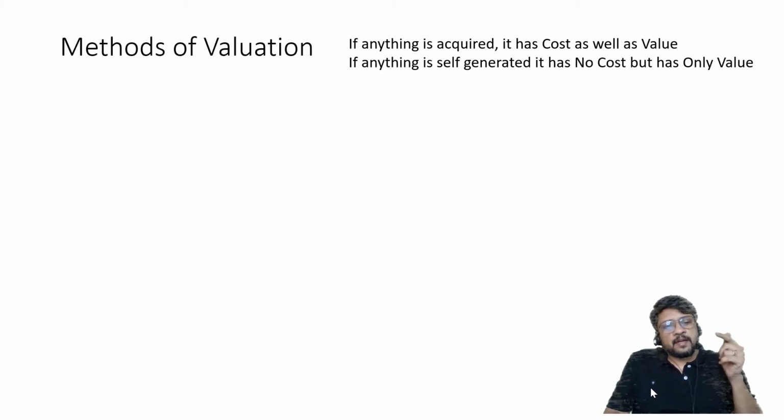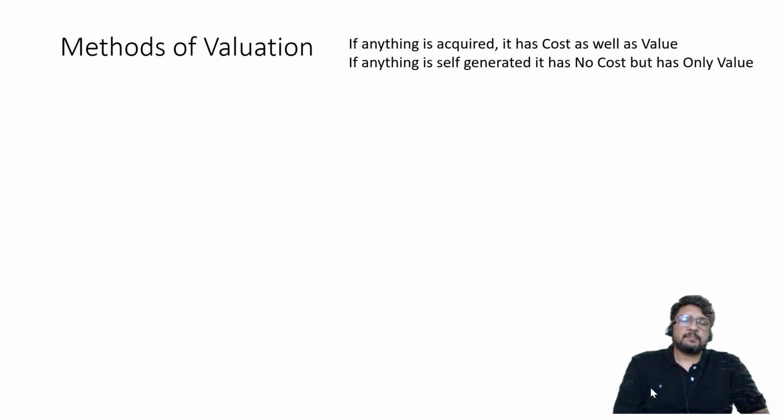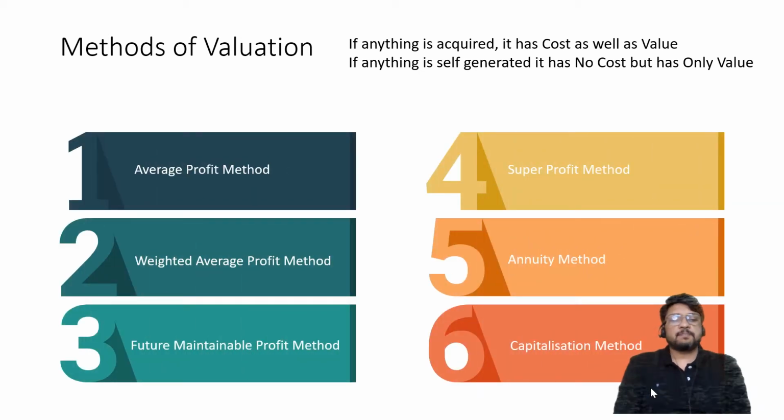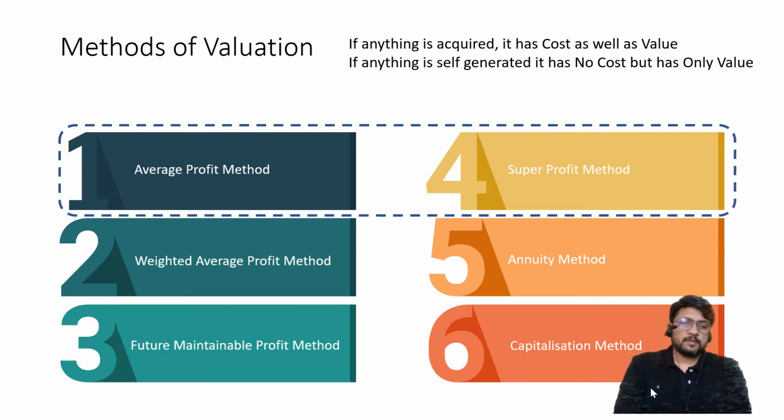So if anything is acquired, it has cost as well as value, but if anything is self-generated, it has no direct monetary cost which we can show that this is how much amount we have paid. But yes, it has value, because we can bargain for the same. We can demand some money for the purpose of letting others use the reputation which is generated by us. I hope everybody has understood the basic concept. So let us now consider the methods. There are 6 methods of valuation of goodwill. But in our 12th standard syllabus, we have only the first method and the fourth method. Simple, no tension. So don't worry.